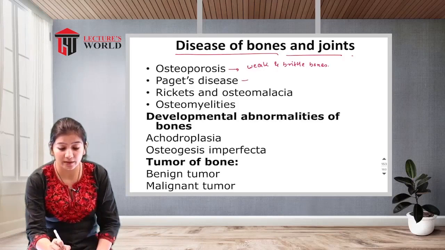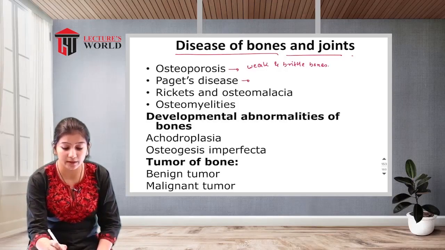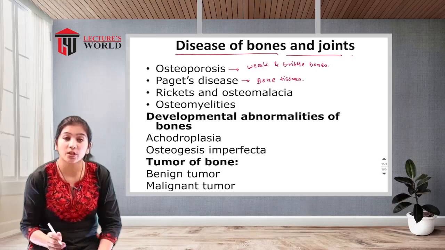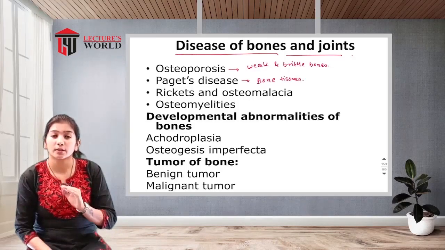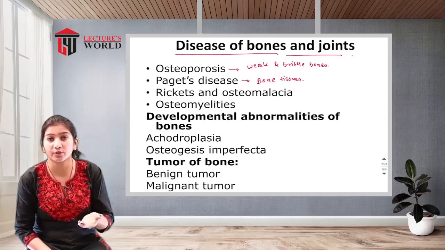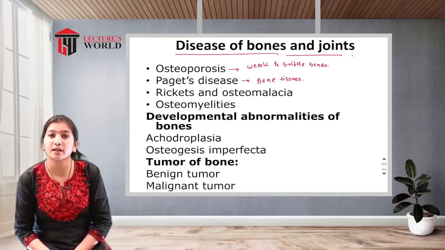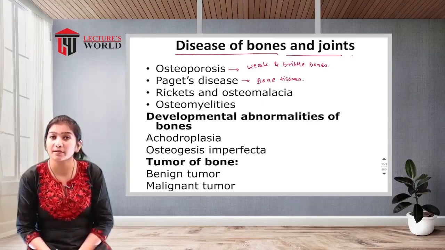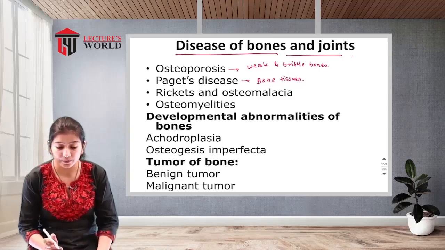Next one is Paget's disease. It is a disease of bone tissue. Generally, at periodic intervals, the old tissues of the bones are replaced by new bone tissue. But in Paget's disease, the old tissues are not destroyed, so the new tissues are not formed. That is how Paget's disease occurs in the bones.